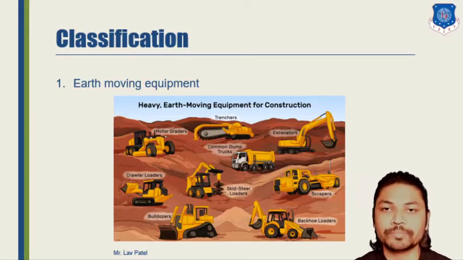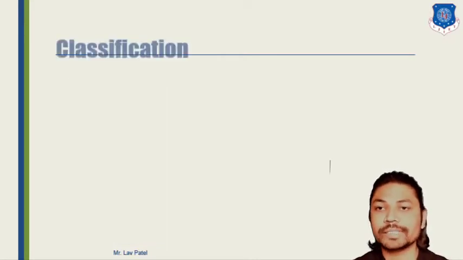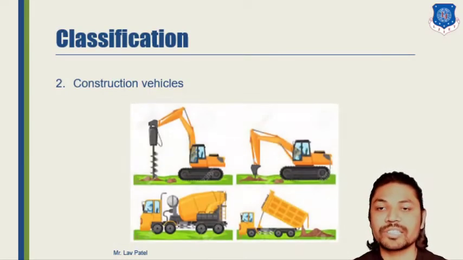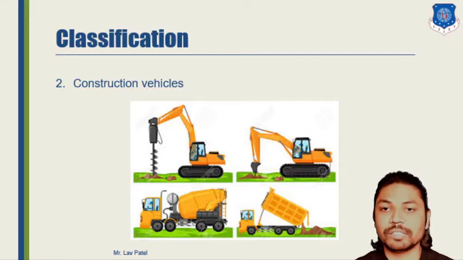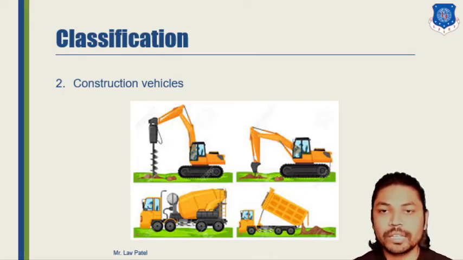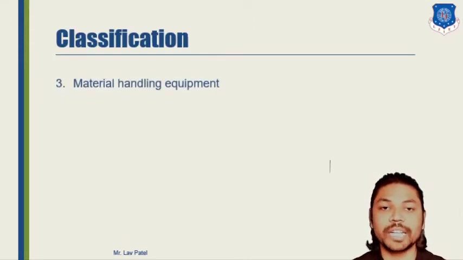Moving further, let us talk about our second classification, constructional vehicles. Here you will find a figure of several constructional vehicles that are used for constructional purposes, like the cement mixer, dumper and excavator. A few are common special purpose vehicles that can be used either as earth moving equipment or constructional vehicles, so those vehicles can be repeated across categories. This is the second category of special purpose vehicle, constructional vehicles. The third category is material handling equipment.